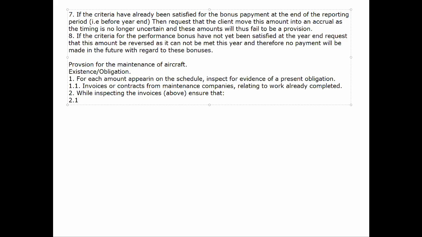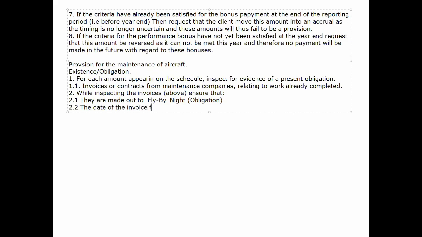For example, we can obtain the invoices and we can confirm that the client or the recipient, as per the invoice, is our client, Fly By Night. Right? What type of assertion will that be looking at? What assertion are we trying to get at with that test? We are trying to look for obligation. Is our client obligated to make this payment?